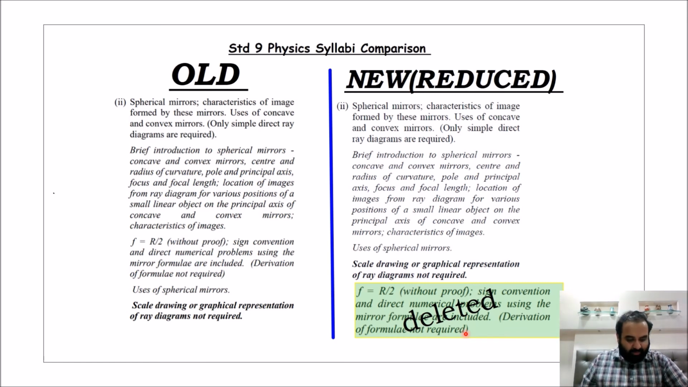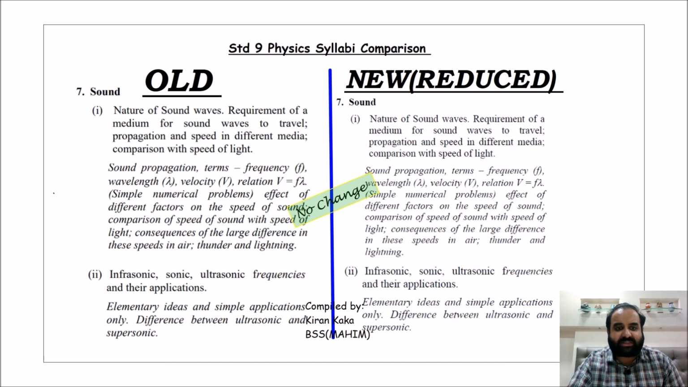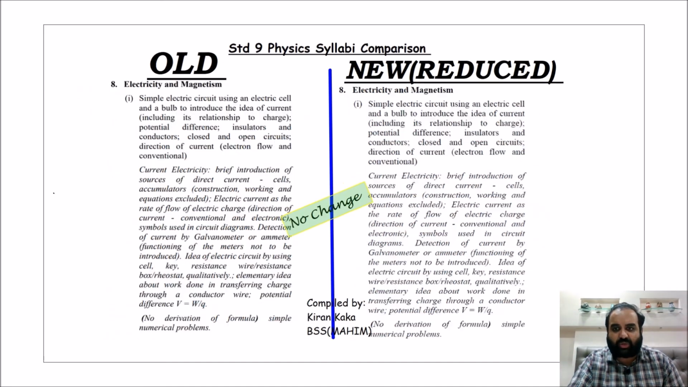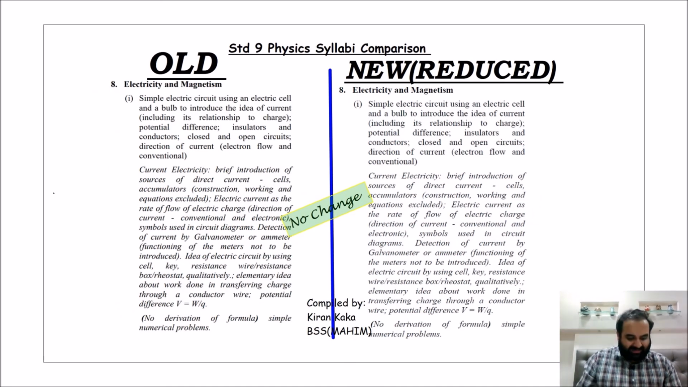Let us come to the sound chapter now. Let's go ahead. As such, there are no deletions in the sound chapter. The sound chapter is entirely there. Okay, a very simple chapter basically. Then let's come to the last unit, that is electricity and magnetism. In this, again, current electricity, chapter number 9, that entire part is there. There are no deletions as such. So we will have to study this chapter entirely.